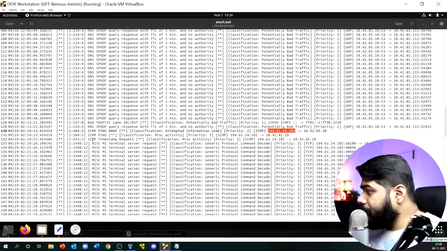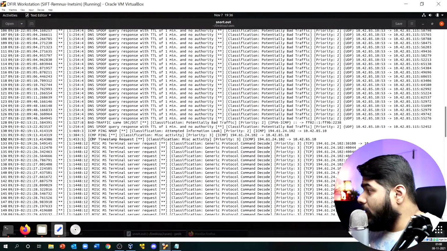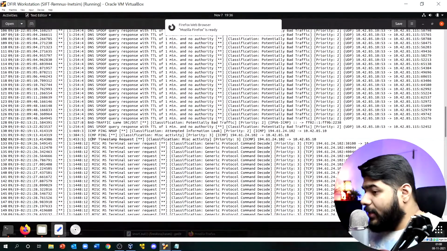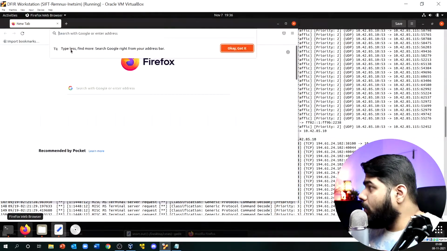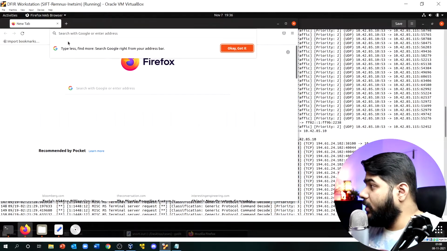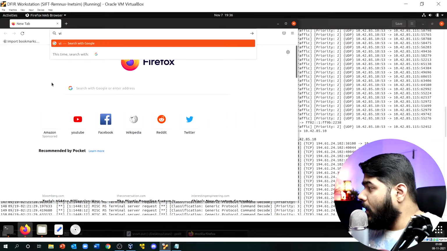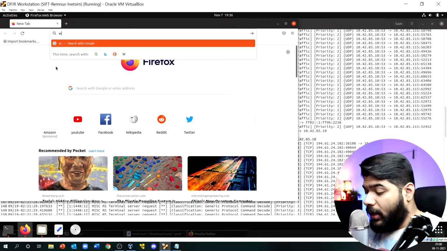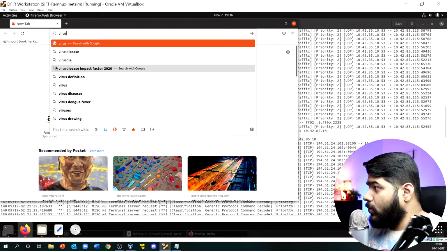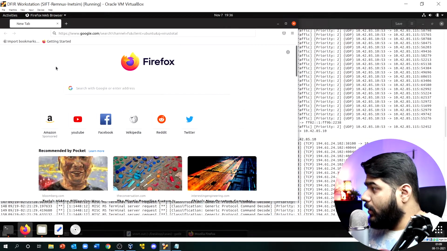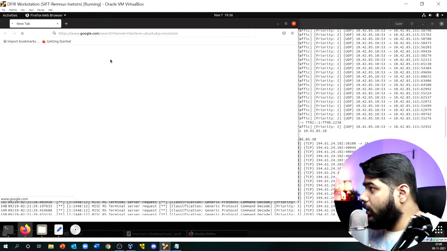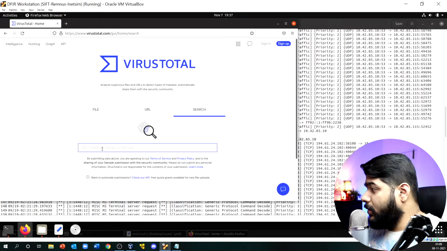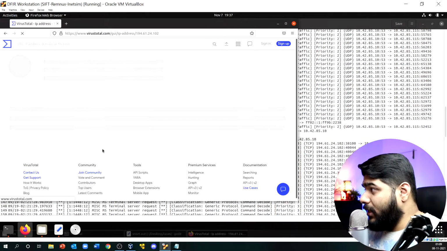Now if we keep scrolling, you will see that there is something else also going on. Mozilla is ready at this point, so let me open my Mozilla and quickly open VirusTotal. That's the easiest option for us. I'll route to VirusTotal and make the search quickly to identify if there is any intel present on VirusTotal or not.